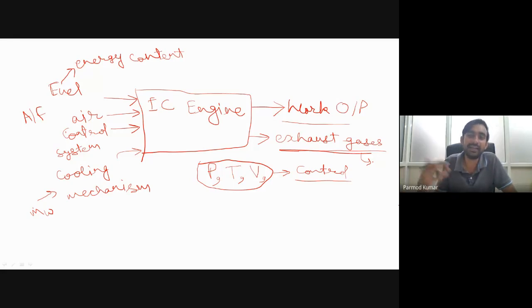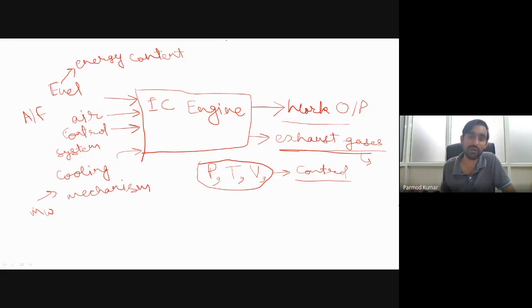Can we directly send them to the ambient, or do we have to do certain post processing of these exhaust gases to make them less harmful for the environment? From here you can see how large a number of parameters are involved. Over here also I have listed only a few.